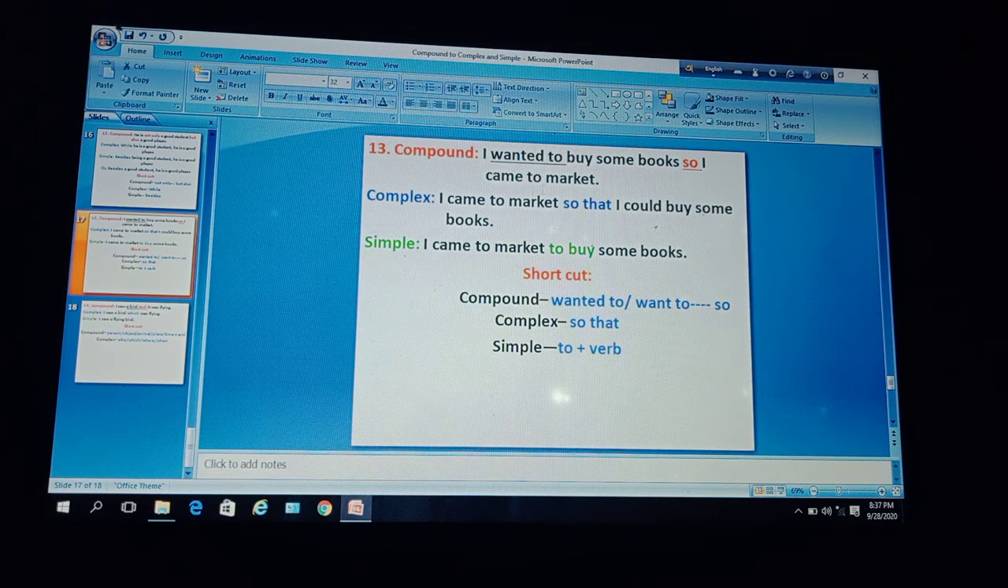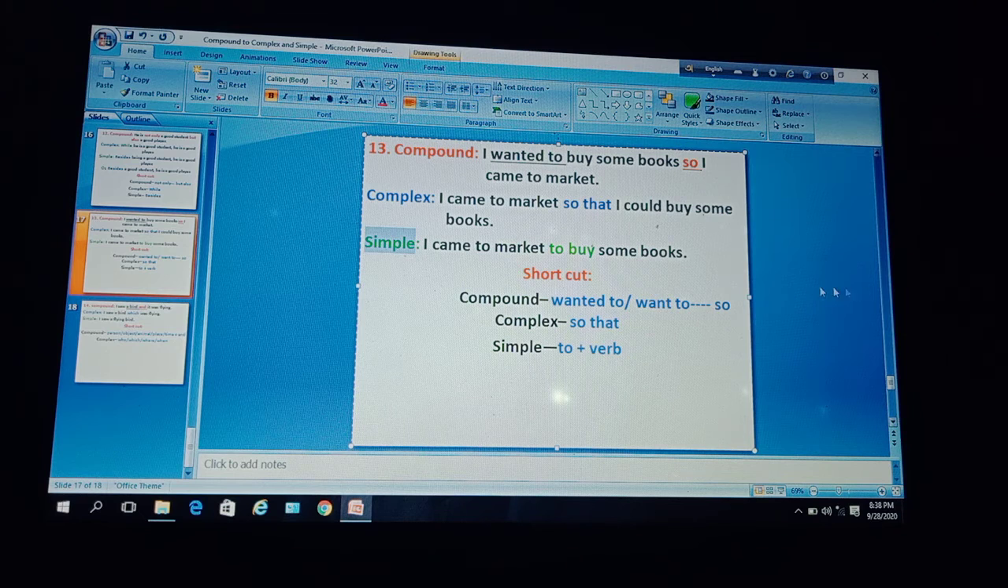Here, I came to market, you have to use this clause at first. I came to market, আমি বাজারে এসেছিলাম, the result ফলাফল. What was the cause? So that I could buy some books, যাতে করে আমি কিছু বই কিনতে পারি. Dear learners, when you will use so that as subordinating conjunction, then here you are to use could, can, may or might. Okay. So the complex sentence is, I came to market so that I could buy some books.